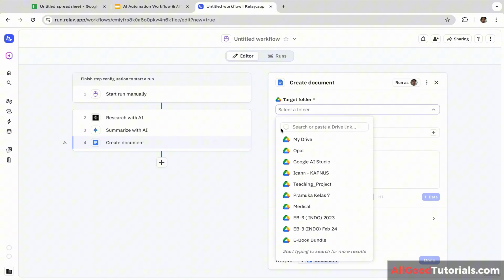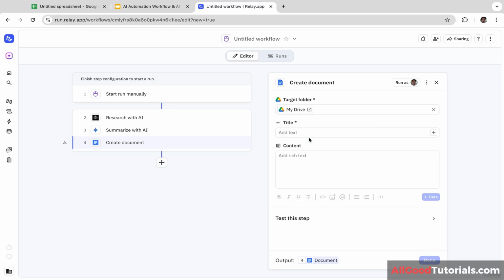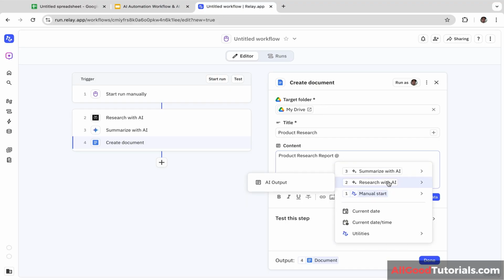Next, you will need to specify your target folder. I'm going to select my drive. Next, you will need to add the title, product research. Next, you will need to add the content. In this case, we are going to have two contents. The first one is product research report at, let's click this research with AI and let's click AI output.